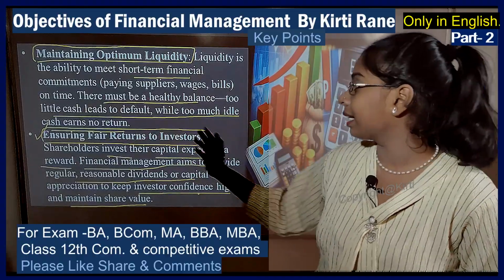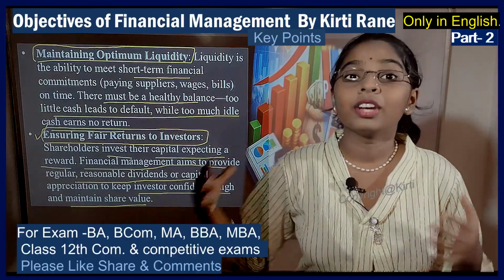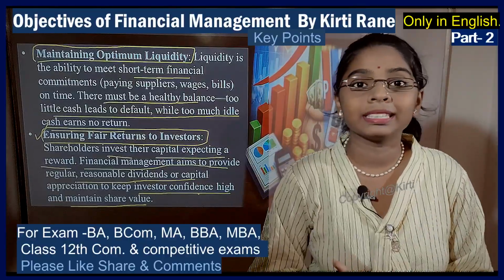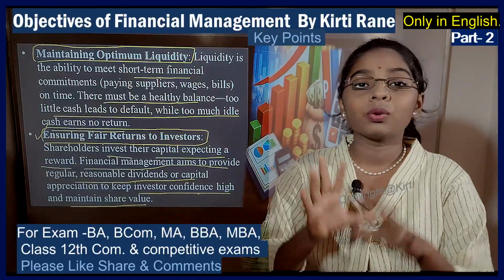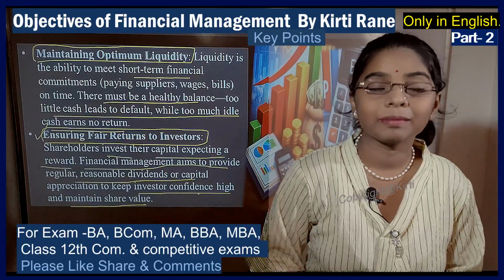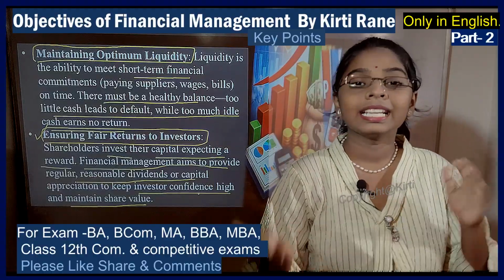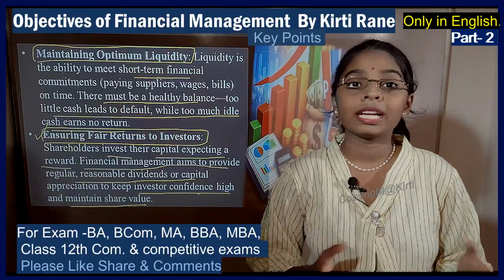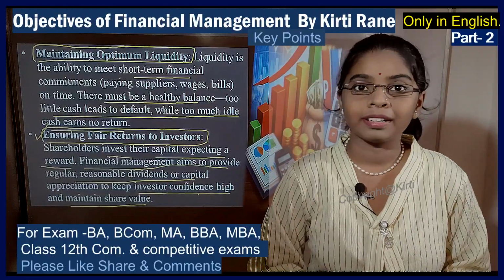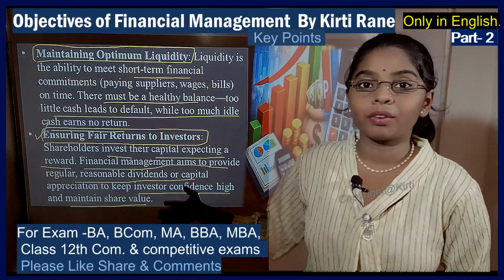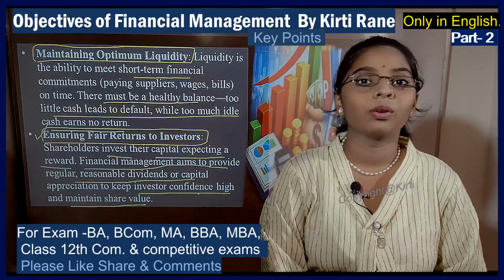It would either provide regular, reasonable dividends or capital appreciation to keep the investors engaged in the business, to keep their confidence high so that they keep on investing in the business or they do not withdraw their own money, right? So to ensure that the shareholders will continue investing in the business, they give them regular and reasonable dividends against their capital, or let's say interest on their capital, right? So this was the fourth point. Now before we move on to the next slide, please take a screenshot for your notes.